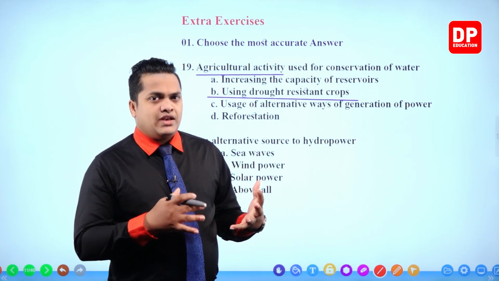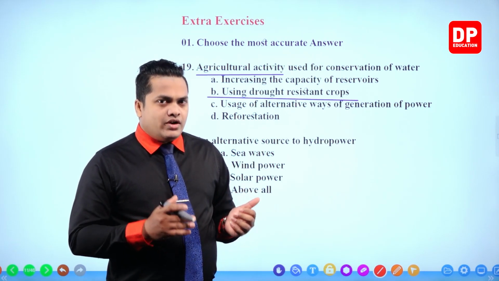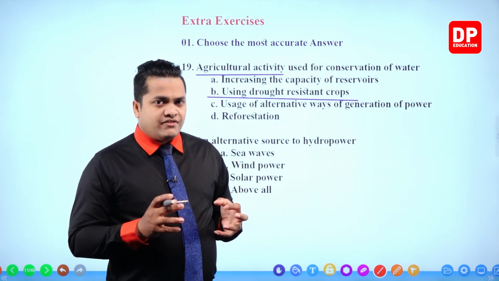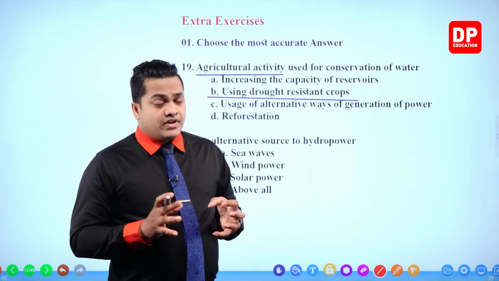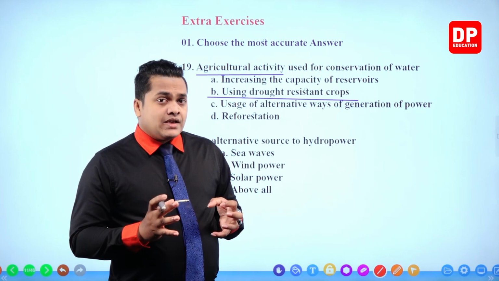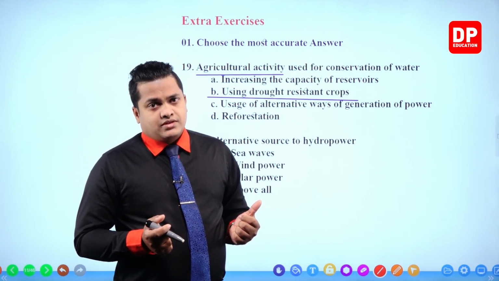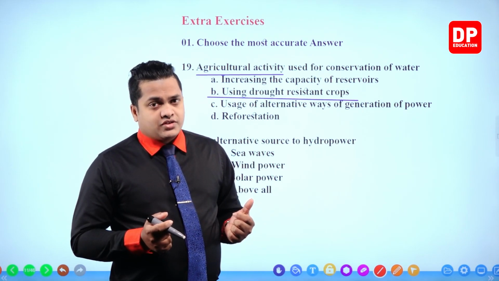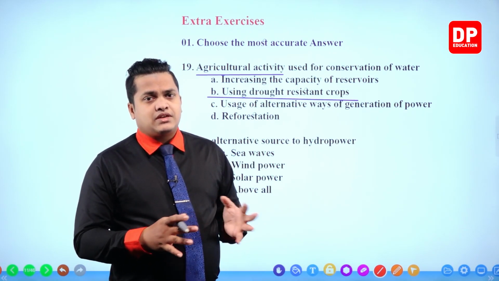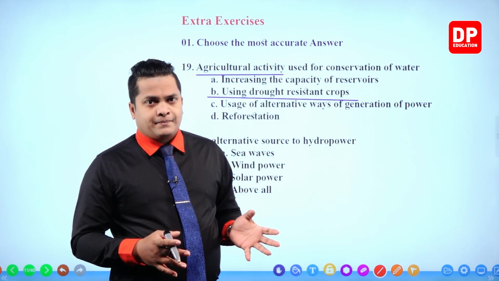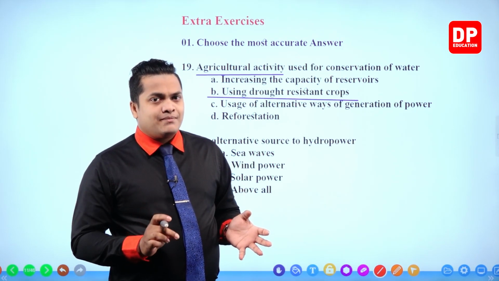So we have to find alternative sources. In finding alternative sources, we should definitely go for energy sources that are not going to be destroyed within a certain time period.